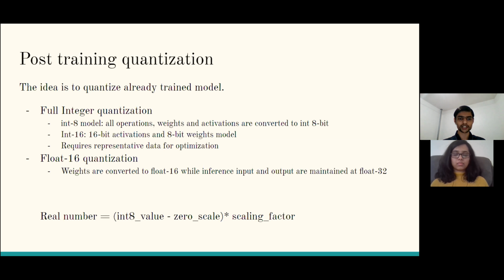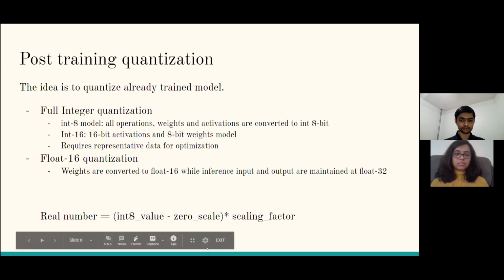Another thing is that while compressing the numbers from float 32 to int8 or int16 to optimize the model, it requires a representative dataset. That helps in accurate optimization. In the float 16 model, we convert the weights into float 16 while the inference input and output are maintained at float 32. These are mostly useful for GPUs, which are mostly optimized for float 16 models, and this helps in cutting down the model size by almost 2 times.